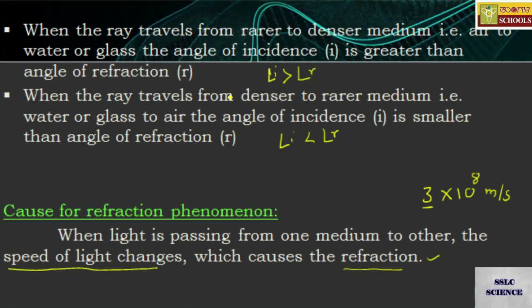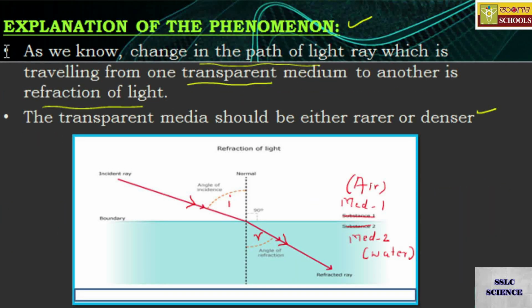Here I missed a point. I said I is greater than R when the light ray is traveling from rarer to denser medium. I greater than R means the angle of incidence is greater than the angle of refraction.